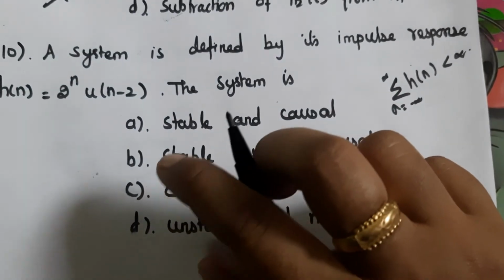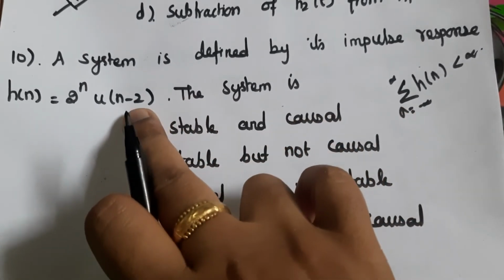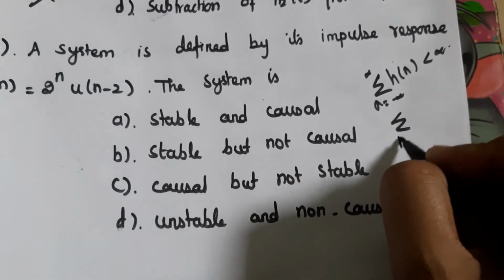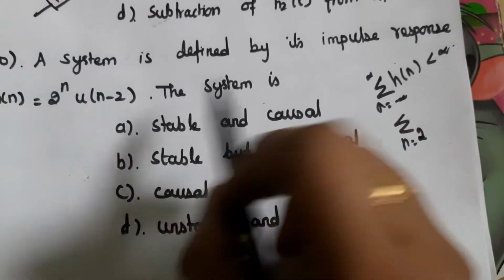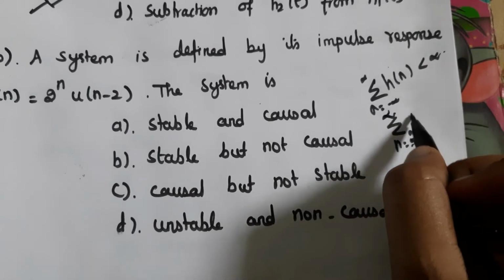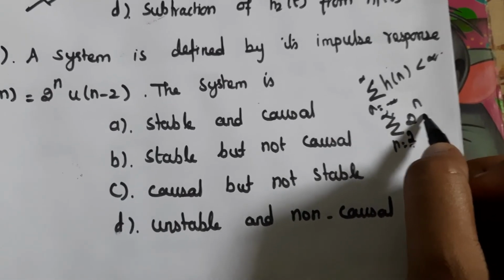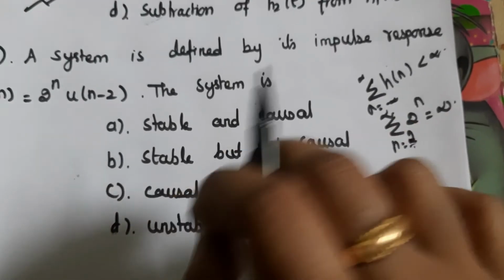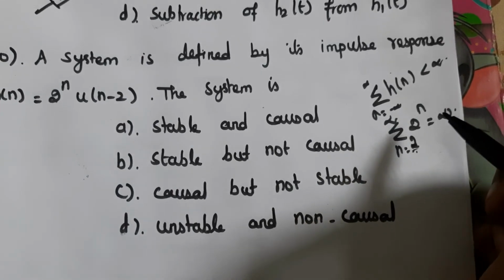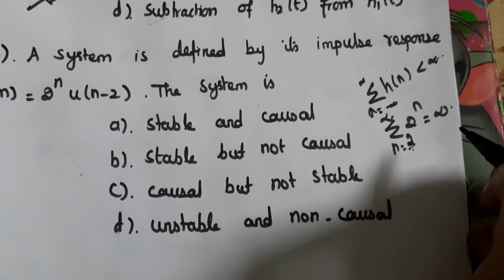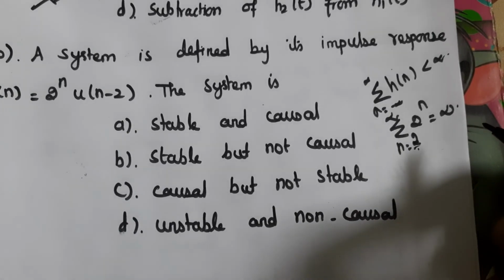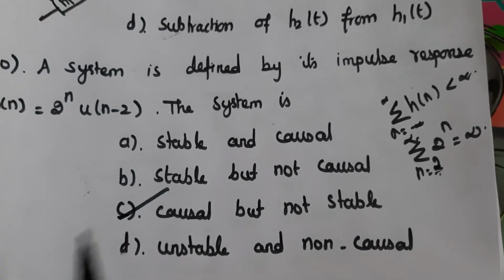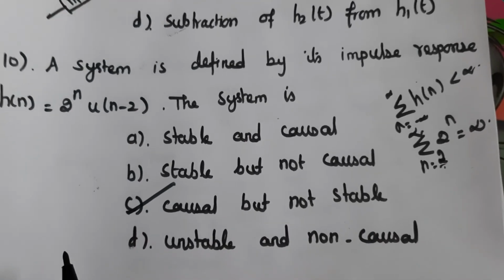But here this is multiplied with the unit sequence, so we get the summation of n from 2 to infinity of 2 power n, which is equal to infinity. So the value is not bounded, so the system is unstable. This is a causal system but not a stable system, so here the answer is C. C is the answer.